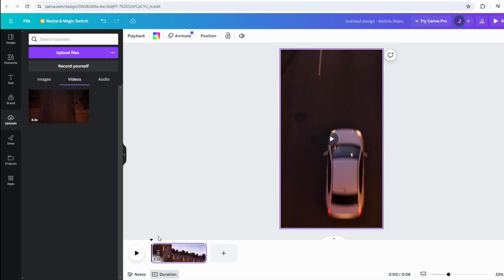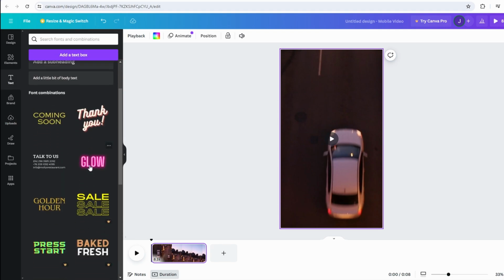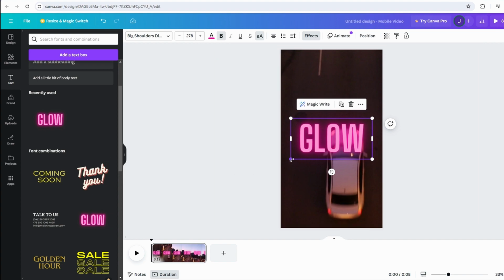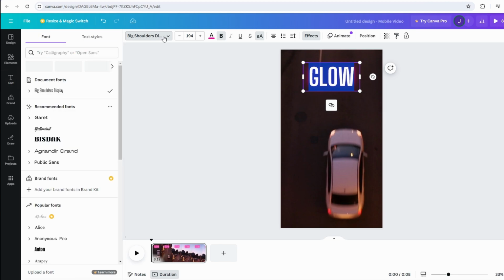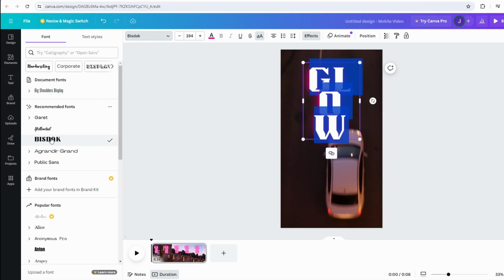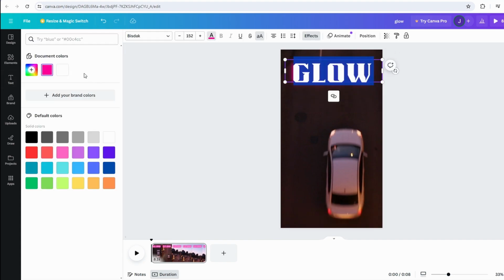After trimming, click on Text and choose a Text Style. Enter your desired text. Customize the text by changing the font, size, color, effects, and other settings.